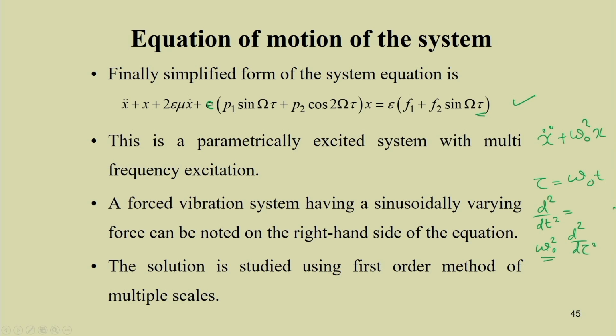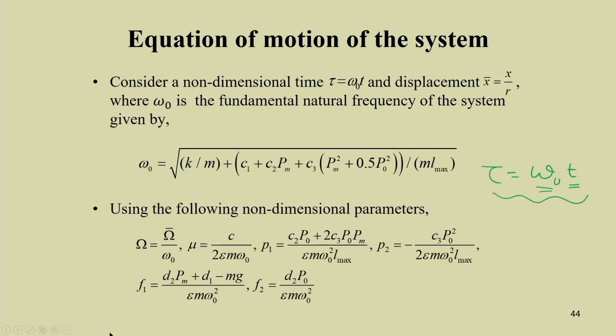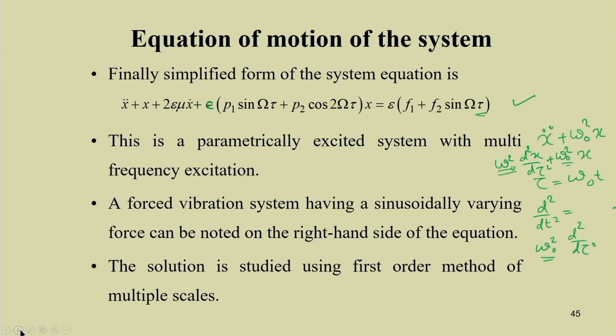So this thing will then be written as omega 0 square d square x by d tau square plus omega 0 square x. Now you can take this omega 0 square common and divide it everywhere, in all the coefficients. So you can see a term of omega 0 square in the denominator, and in that way we can find this equation.